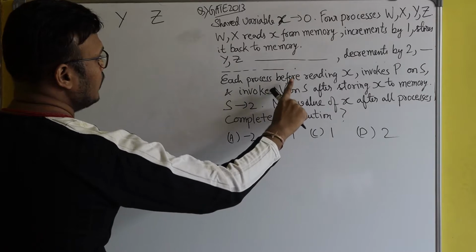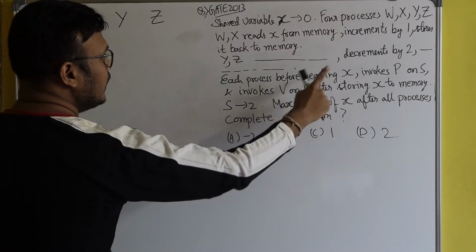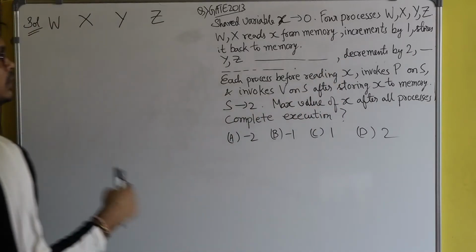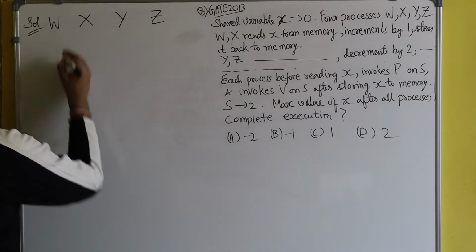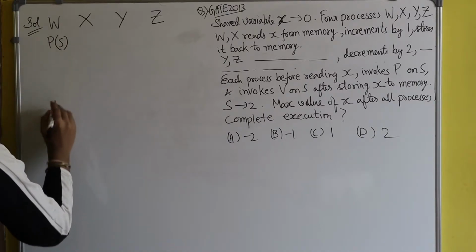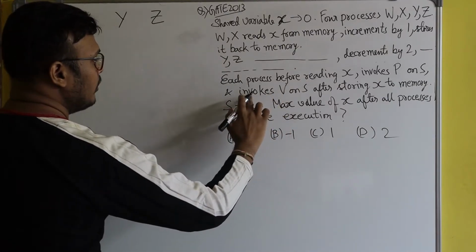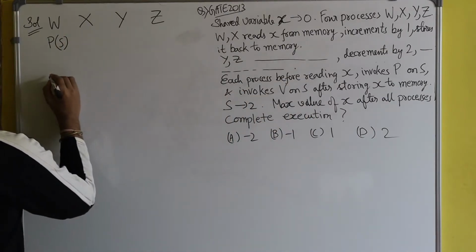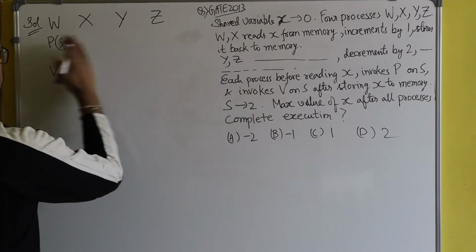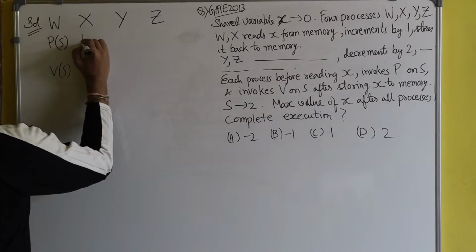Each process, before reading x, will invoke the P operation, the wait operation, on s. So let's talk about w. W will invoke P operation on s, and at the end will invoke V operation on s. All these processes will do the same thing.